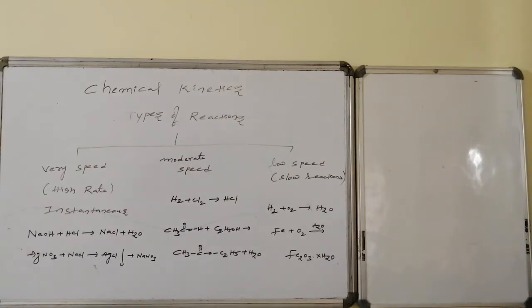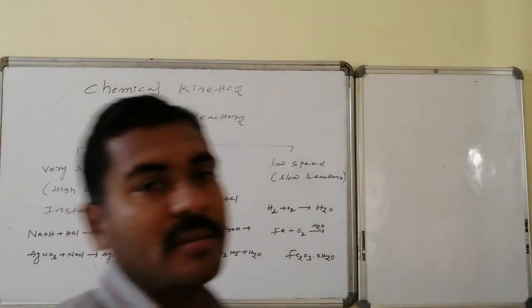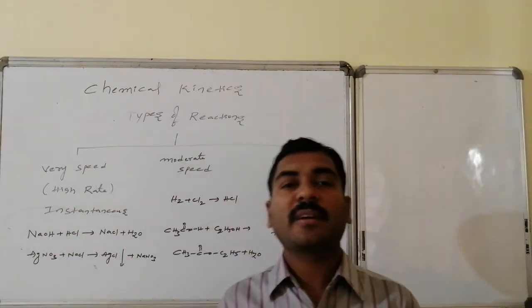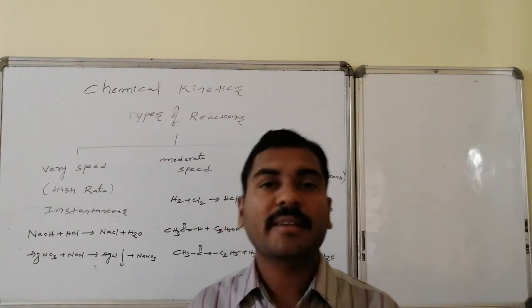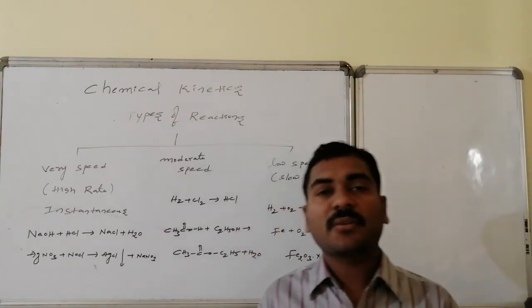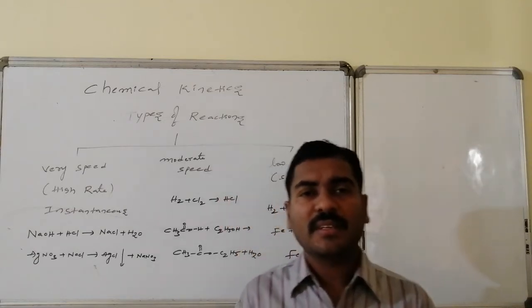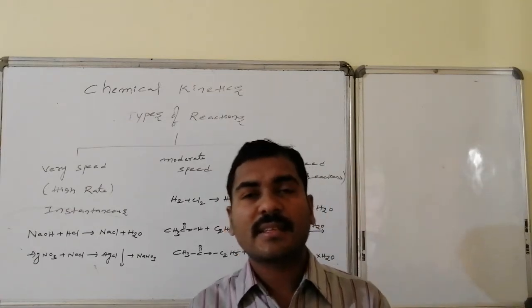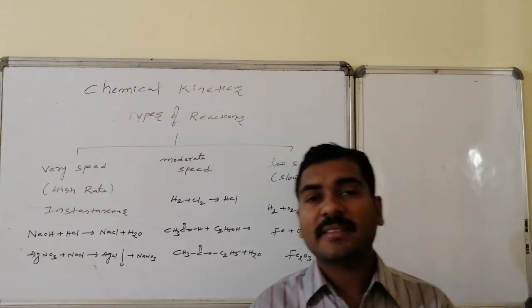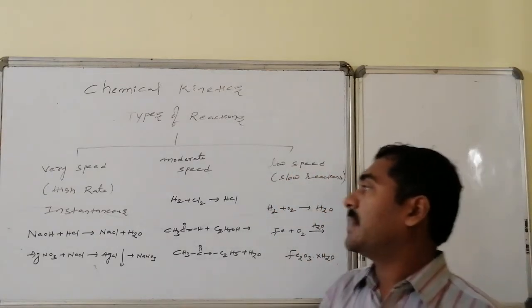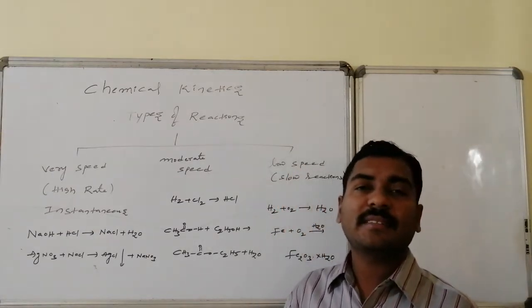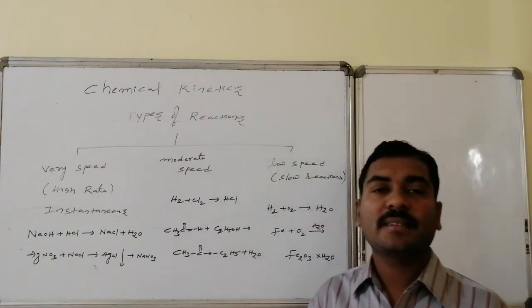Types of reactions. By taking speed as the reference, chemical transformations are divided into categories. Certain reactions are completed within fractions of seconds, within less than a second. Such reactions are said to be very fast reactions, high rate reactions, or instantaneous reactions.